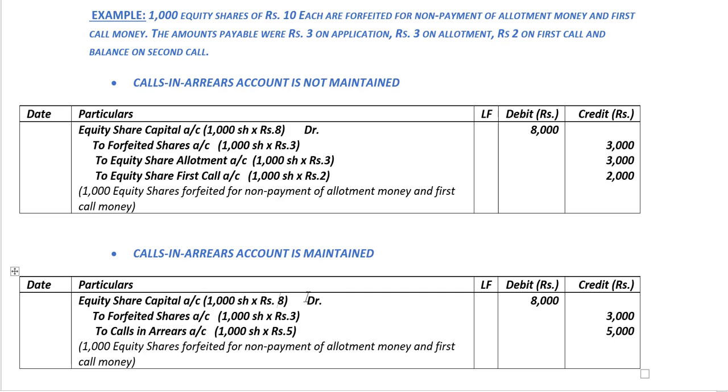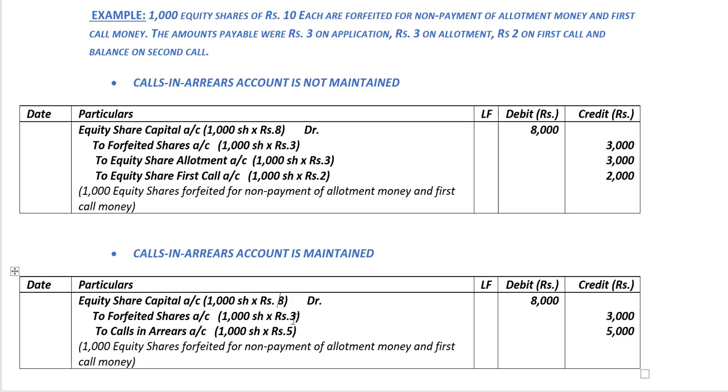Now where the calls in arrears account is maintained, there will be a slight difference in the journal entry. We will debit equity share capital account with the number of shares forfeited multiplied by the amount which is called up per share. 1,000 shares multiplied by rupees 8 per share called up comes up to 8,000 rupees. We will credit forfeited shares account with the amount which is received on the shares which have been forfeited. In this case, it's 1,000 shares multiplied by rupees 3 per share paid on application comes up to 3,000 rupees.